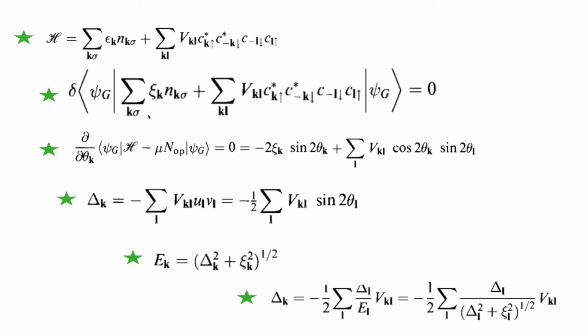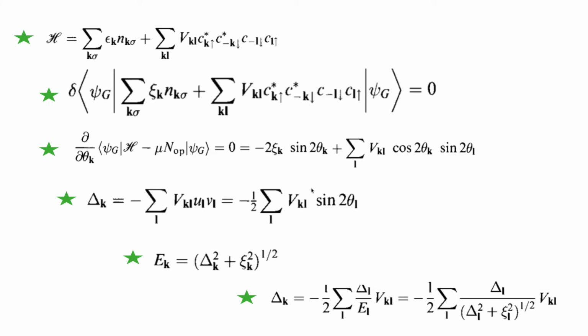Yes, in terms of u and v. And u and v always maintain the property that u square plus v square equals 1. So in that sense we can take u and v as sin theta and cos theta, put it in here, u as sin theta, v as cos theta, and then you end up with this equation. But why is u square plus v square equal to 1?